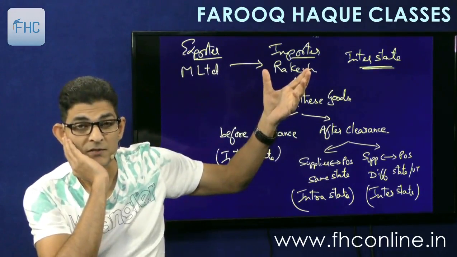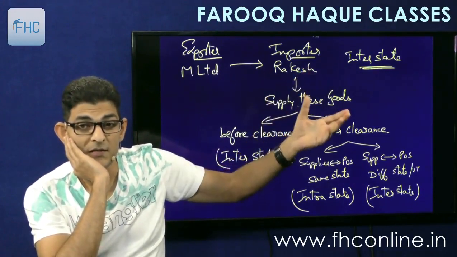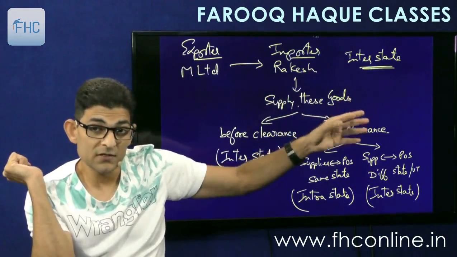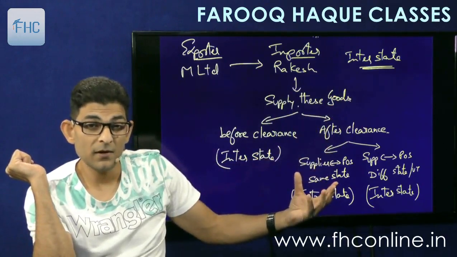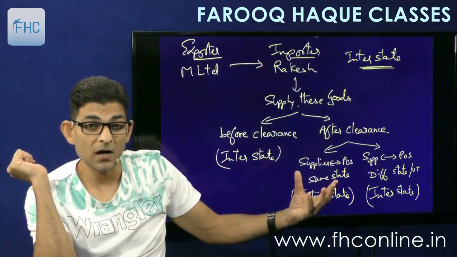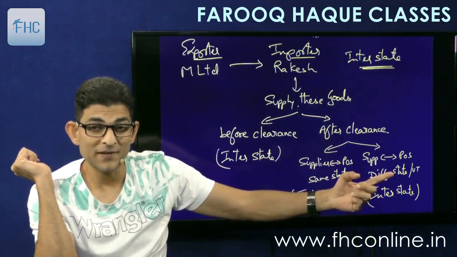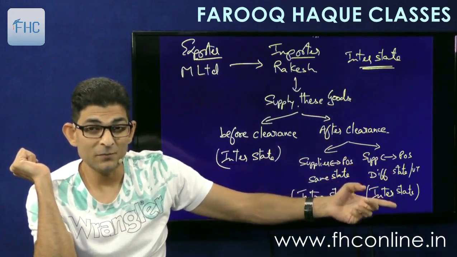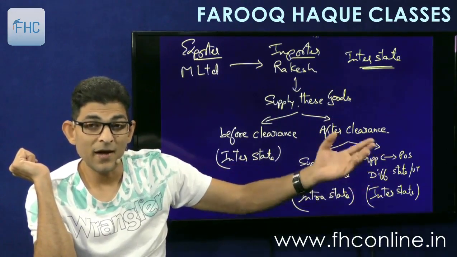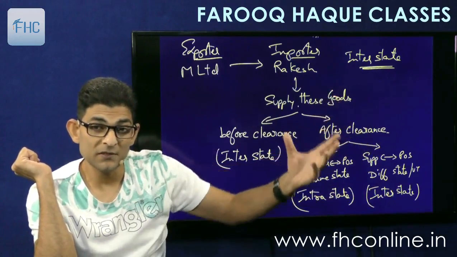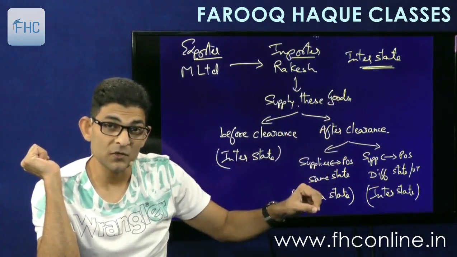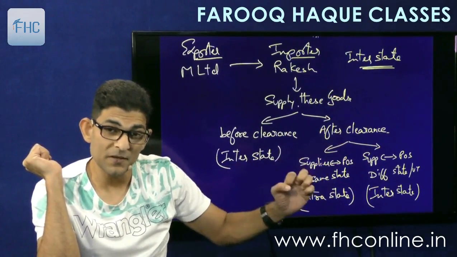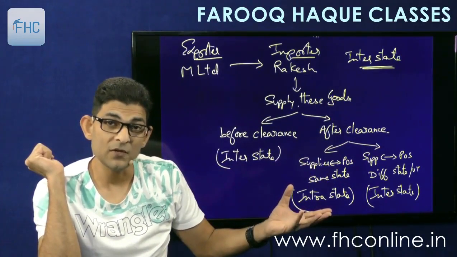Rakesh is of Maharashtra, say Mumbai, and he clears the goods, and after clearance, he supplies them to Mr. Mukherjee of Calcutta, place of supply Calcutta. So in that case, it will be interstate. And even though Mr. Mukherjee is of Calcutta, but the place of supply is in Maharashtra, for example, then it will be intrastate.